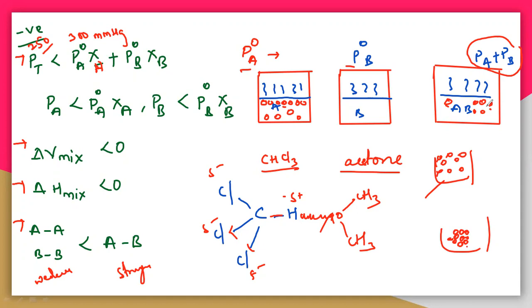Because the molecules are developing a new interaction, they come closer, so the volume decreases and the force of attraction increases. It means that vapor pressure is definitely not possible. There is no production of vapors here.